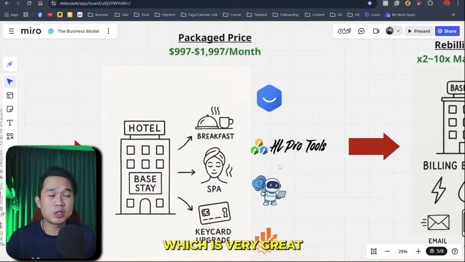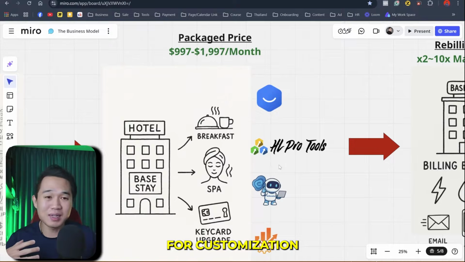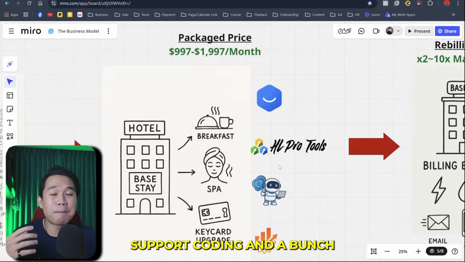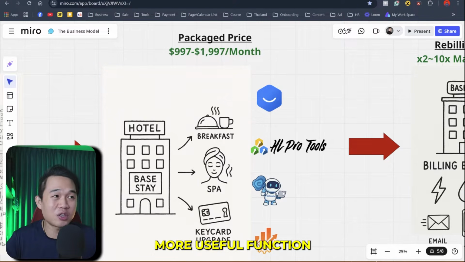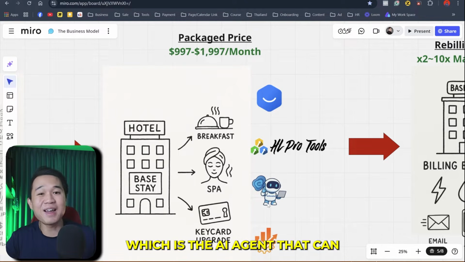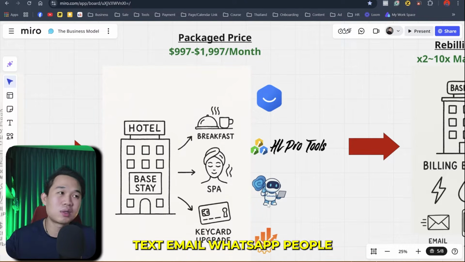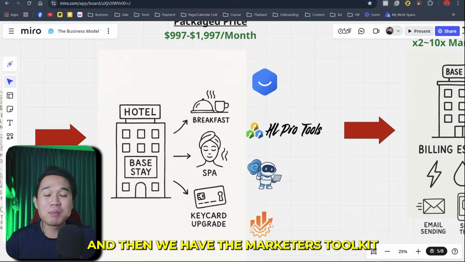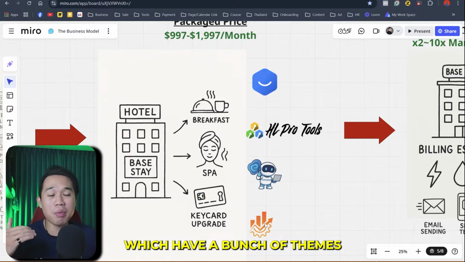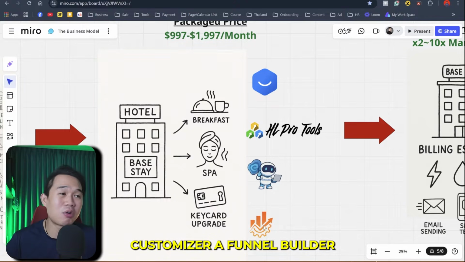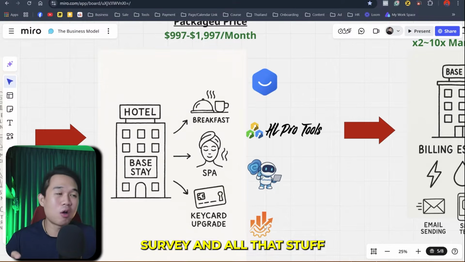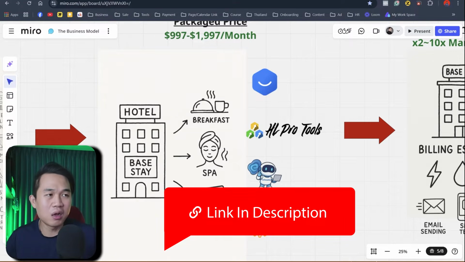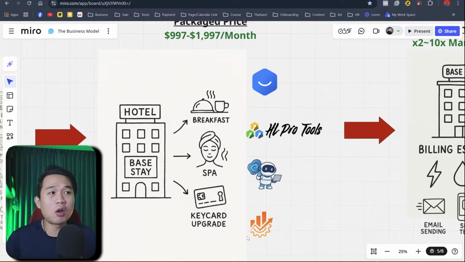HR Pro tool, which is very great for customization, support, coding, and a bunch more useful functions. And EchoSetter, which is the AI agent that can text, email, and WhatsApp people. And then we have the Marketer Toolkit, which has a bunch of themes, customizer, funnel builder, survey, and all that stuff. I'll make sure to leave a link to all these tools somewhere around this video. So make sure that you check all of these tools out.